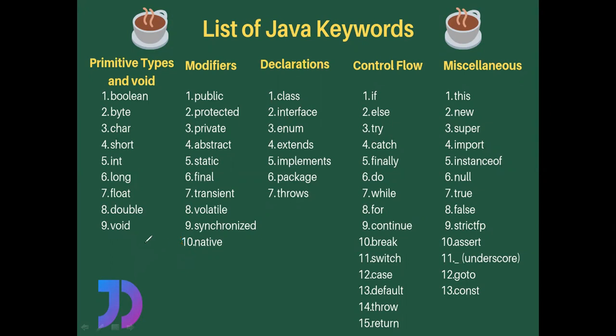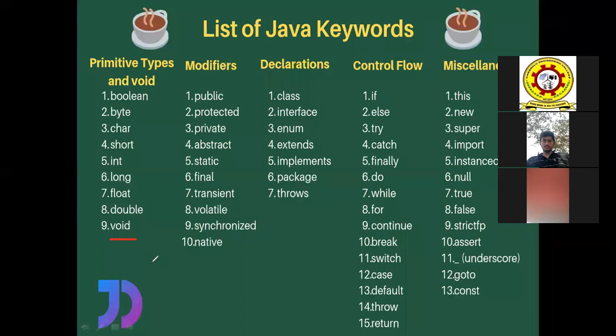Not only the main method, this void keyword can be used along with any method. We have seen in constructor overloading, we declared void m, void m1, etc., which states that m is going to return nothing, or m1 is going to return nothing, because they were declared with the void keyword. So void states that a particular method is going to return nothing.